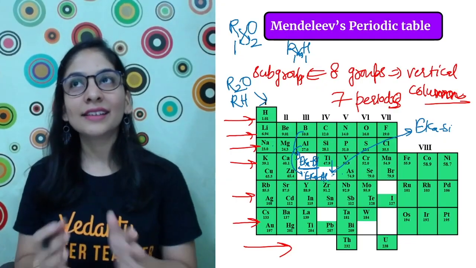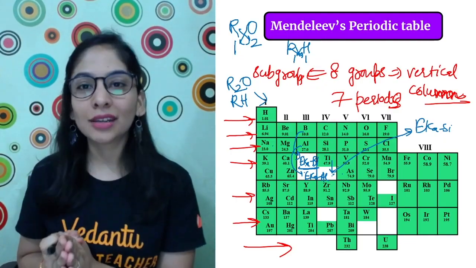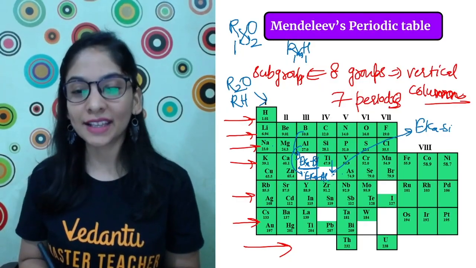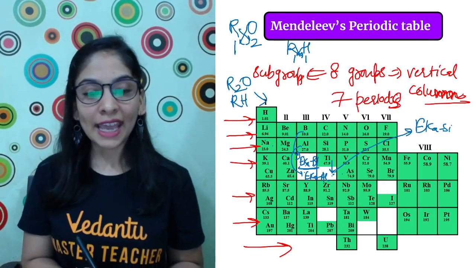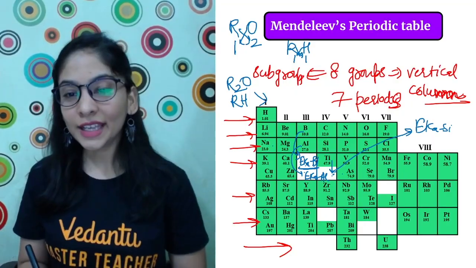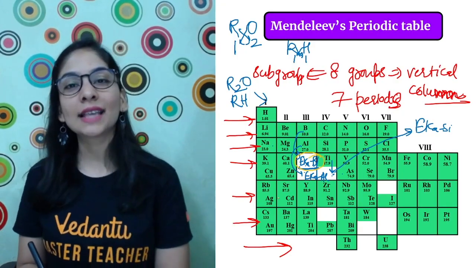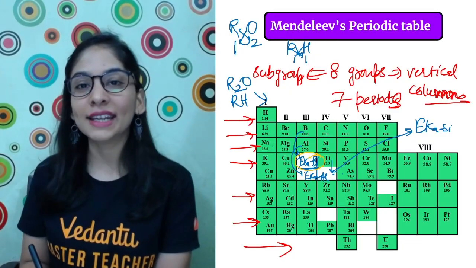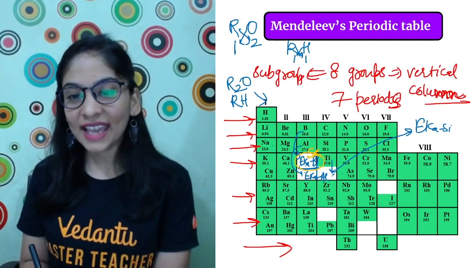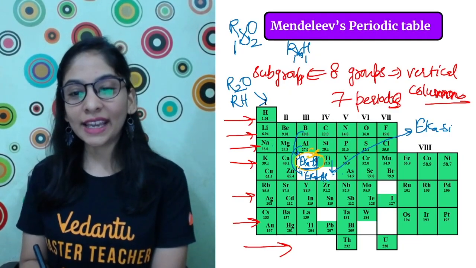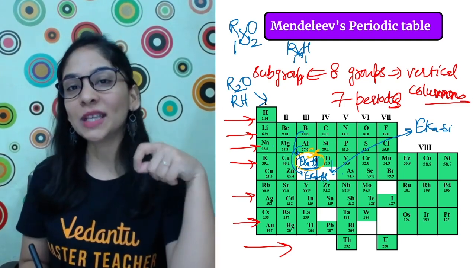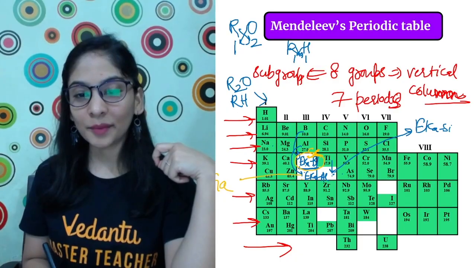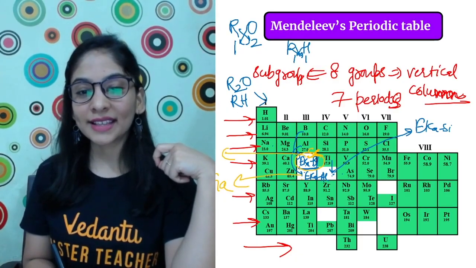And later on, everyone appreciated him because he was correct. There were elements that were going to fill those places. And which are those elements, students? If I talk about this position, Eka boron, that is scandium. After calcium, nowadays we study an element called scandium. So this is my Sc, scandium. What about Eka aluminium? After aluminium, the element we study is gallium. So Eka aluminium is my gallium. This is my gallium, this is my scandium.